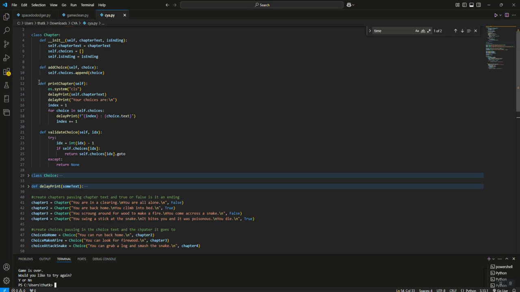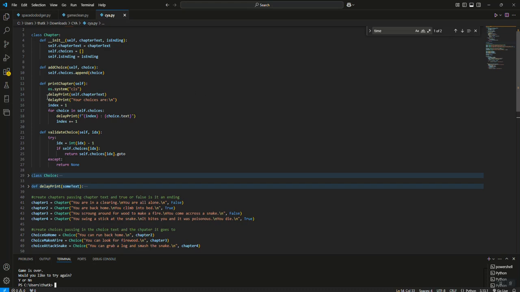Okay, we're having another definition under chapter, and this is how we're going to print our chapters. Make sure it's lined up with def, print chapter. We're going to pass in self, colon, and make sure you tab over. Again, your IDE should be taking care of that for you. First thing we're going to do is call os.system, and pass into that in parentheses, in quotes, cls. Basically, that's just going to clear the screen. Whenever we call this, the first thing we want to do is clear the screen.